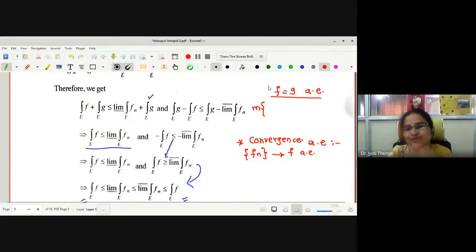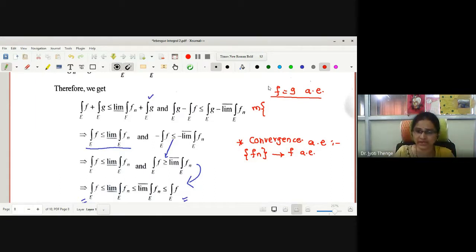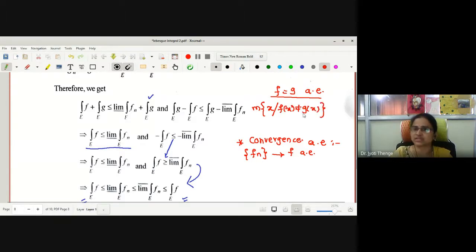If we collect those points in a set where the property does not hold, then the measure of that set is 0. That is, the measure of the collection of points x such that f of x is not equal to g of x.